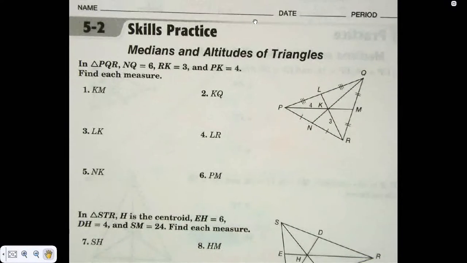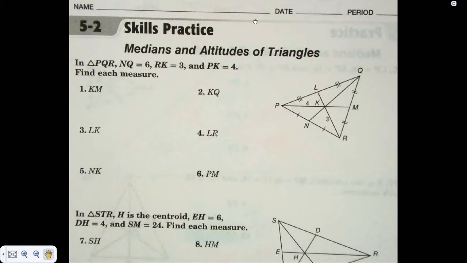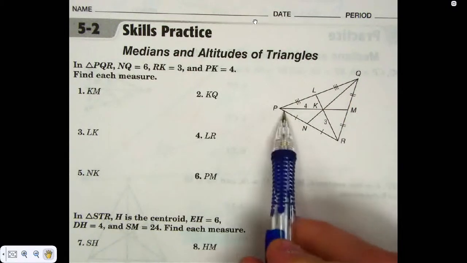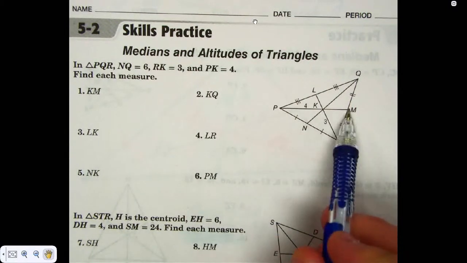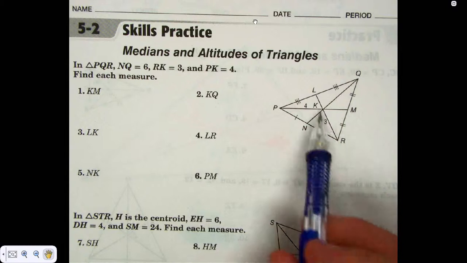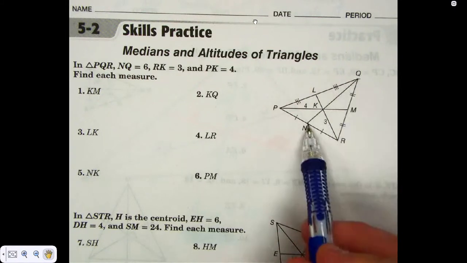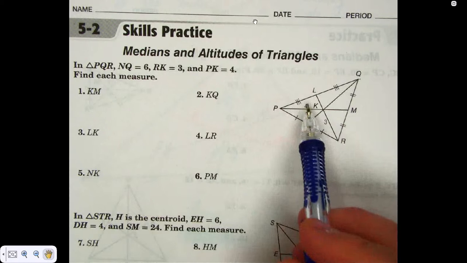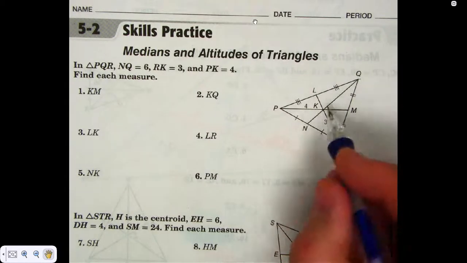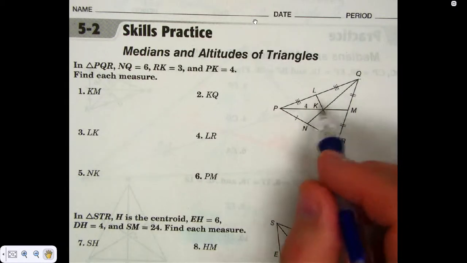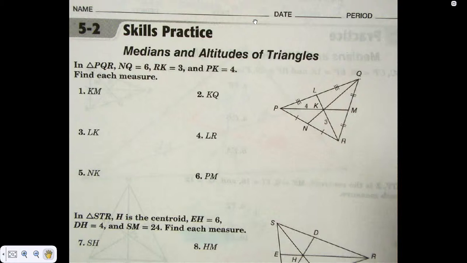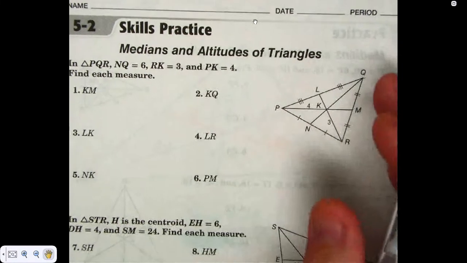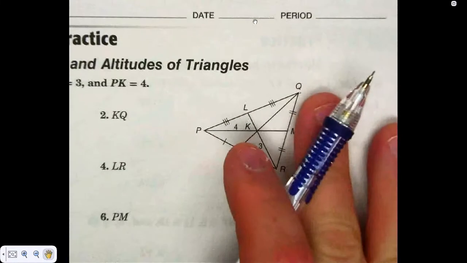They say that this is a centroid. Well, how do they say it, though? How do I know this is a centroid? What do each of these segments do? They go from the vertex to the what? Vertex to vertex. So they don't have to use the word centroid. This is where you have to look back in the book, which one's the one that has a special relationship? You look up, you find that it's the centroid where the medians meet.